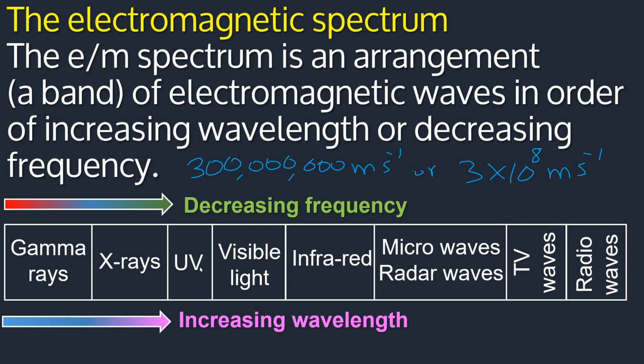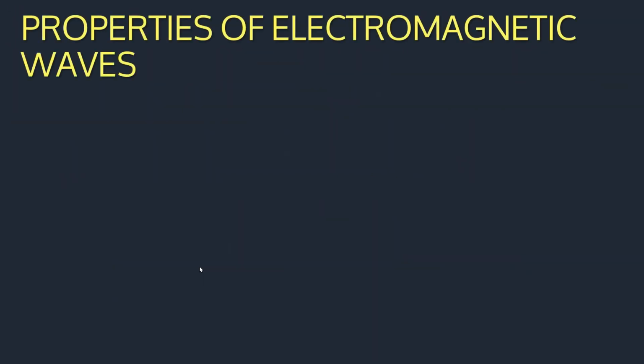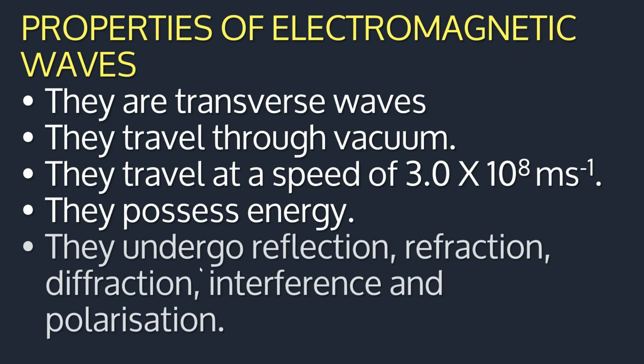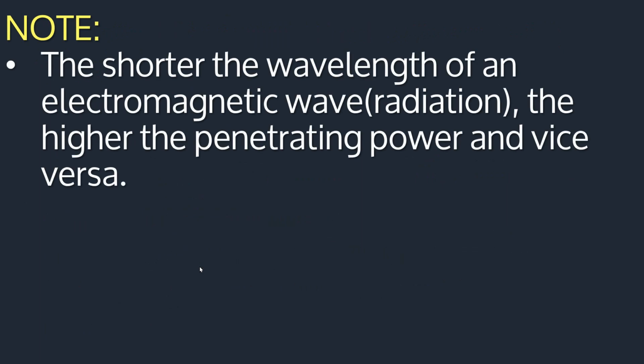Now I've tried to talk about each type of wave. Where you get challenges, please you can always consult or even research further. The properties, I've talked about them. Now note, the shorter the wavelength of an electromagnetic wave, the higher the penetrating power, and vice versa.